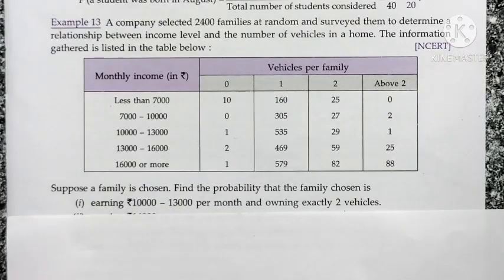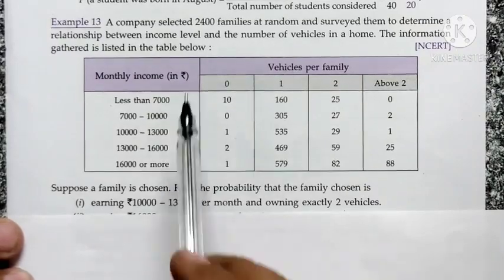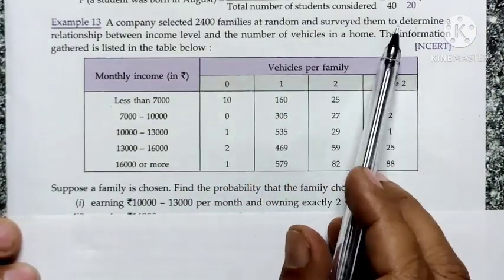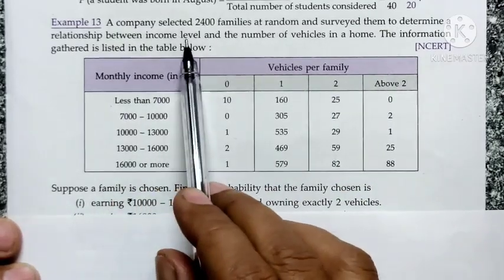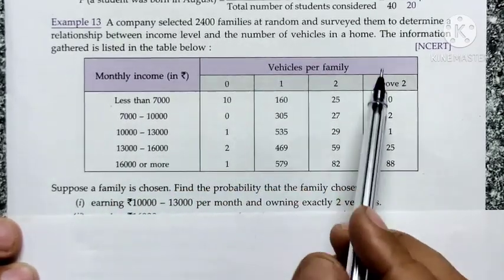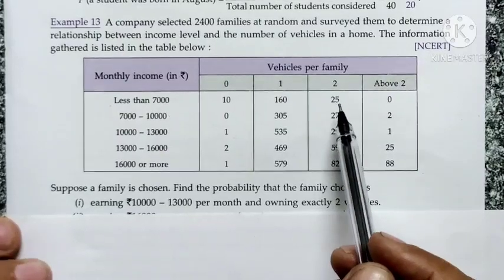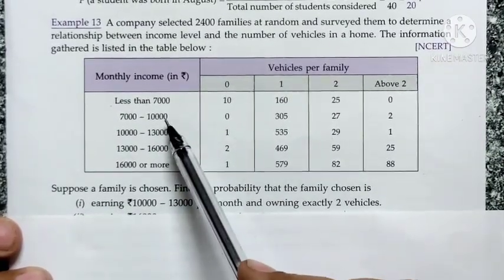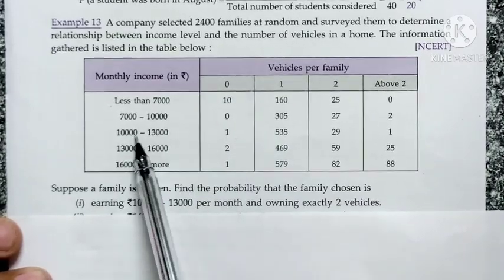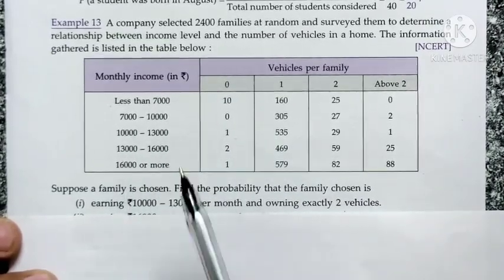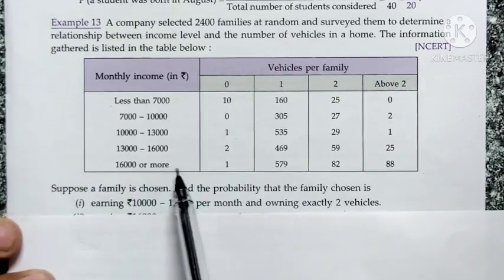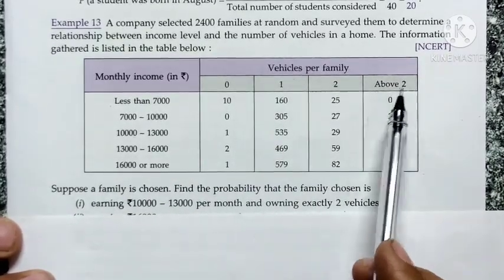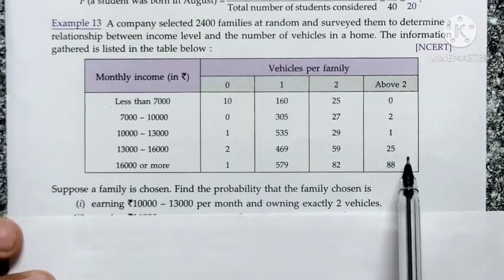Now let us solve question number 4. A company selected 2,400 families at random and surveyed them to determine a relationship between income level and the number of vehicles in a home. The information gathered is listed in the table below. Monthly income: less than 7,000, 7,000 to 10,000, 10,000 to 13,000, 13,000 to 16,000, 16,000 or more. Vehicles per family: 0, 1, 2 and above 2. These are the numbers of families given here.